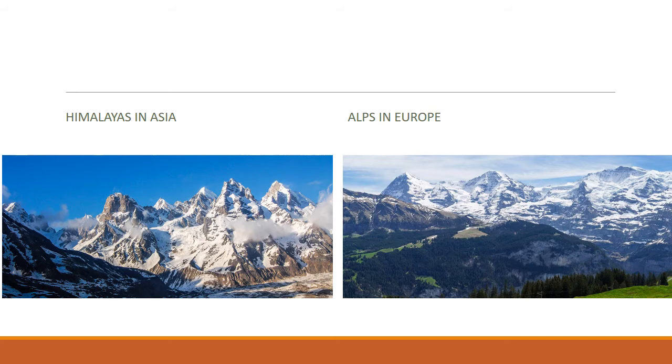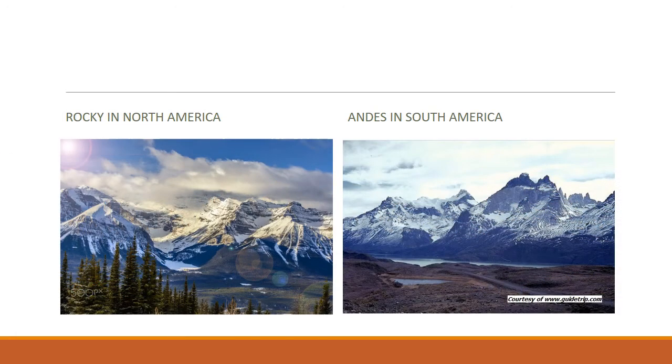Here, I have given you the examples of the fold mountains which can be found in the world. Himalaya in Asia, and here we have Alps in Europe. We can see that they are actually pointed. These are the fold mountains or the mountain ranges where there are steep mountains. Then the other examples of famous fold mountains are the Rocky Mountains, or they are even called the Rockies, in North America and Andes in South America. These are the main fold mountains of the world.